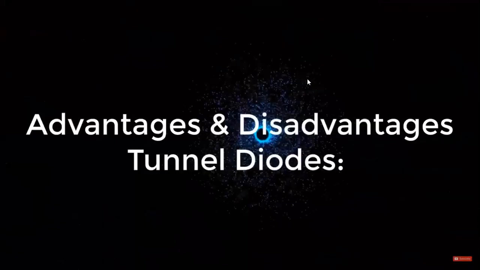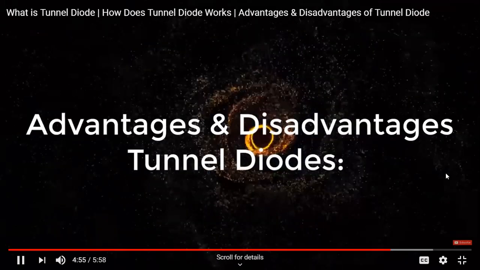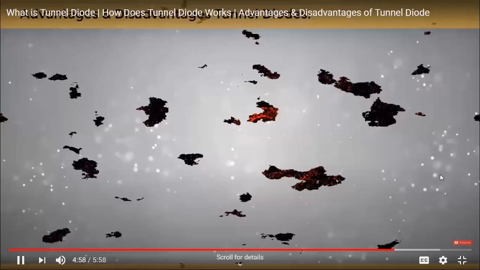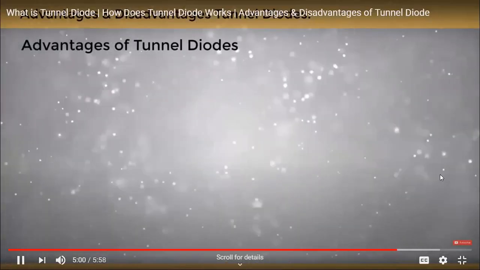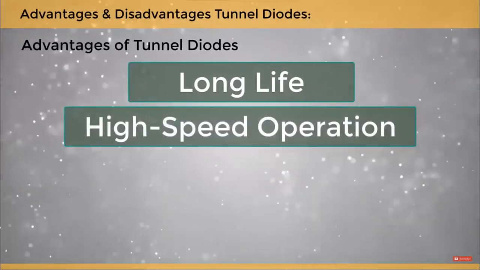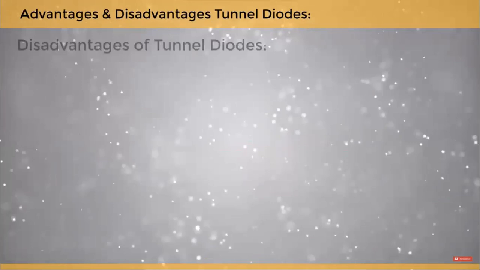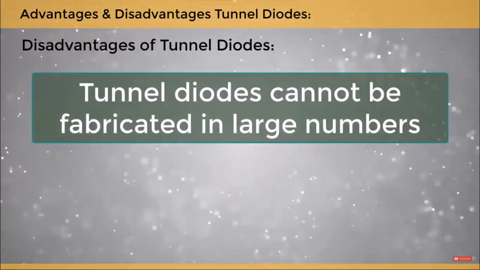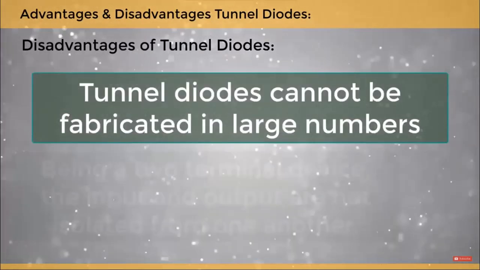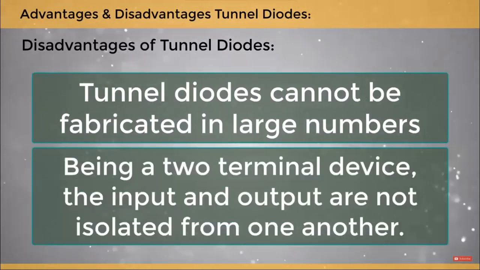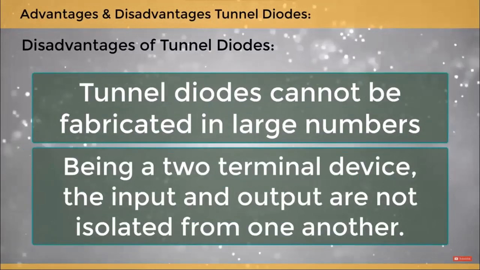Now let's look into the advantages and the disadvantages of tunnel diodes. Advantages: long life, high speed operation, low noise, low power consumption. Disadvantages: tunnel diodes cannot be fabricated in large numbers. Being a two-terminal device, the input and output are not isolated from one another.